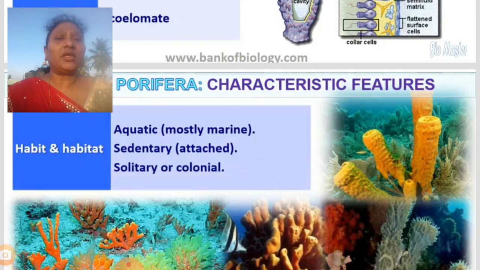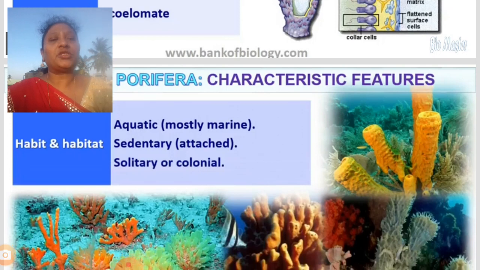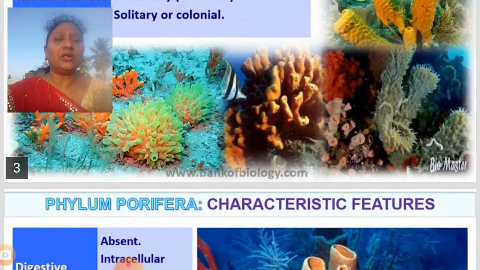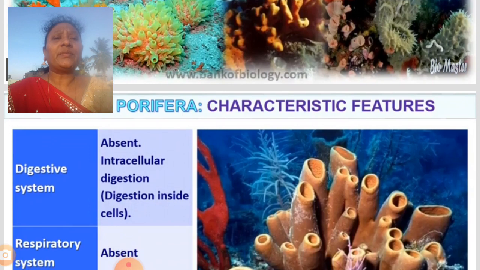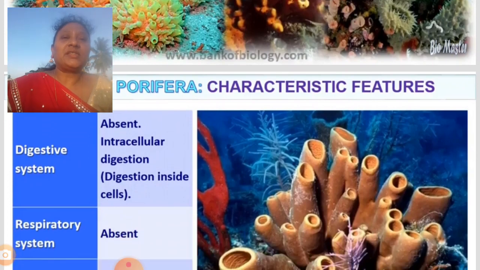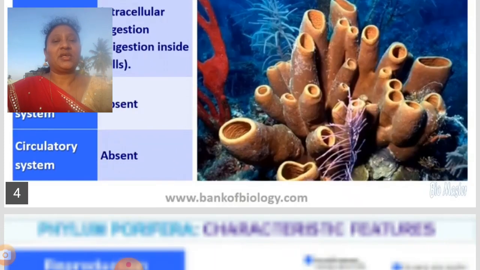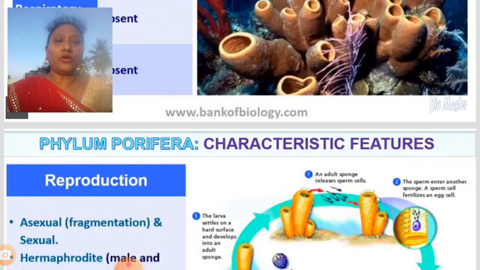They are solitary or colonial. Colony means they live in groups. In the picture you can see them in groups. Organisms grow in bunches, like you can see in the structures. They live in colonies. Coming to the digestive system, the digestive system is absent. So how does digestion take place? Inside the cell, that is called intracellular digestion. Digestion inside the cell. Okay, respiration is absent and the circulatory system is also absent.